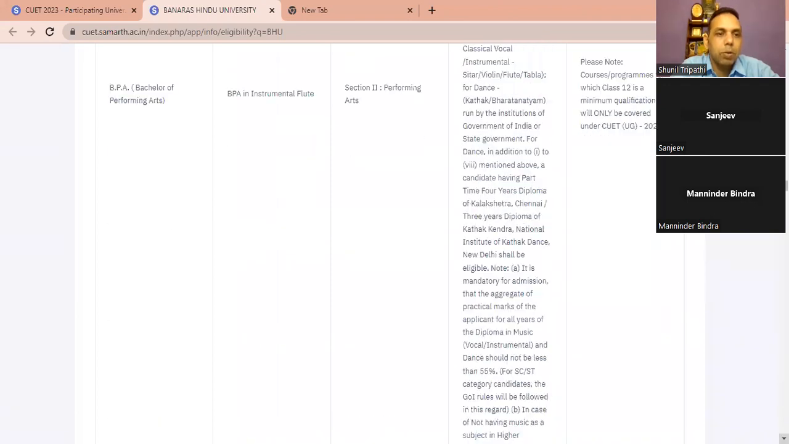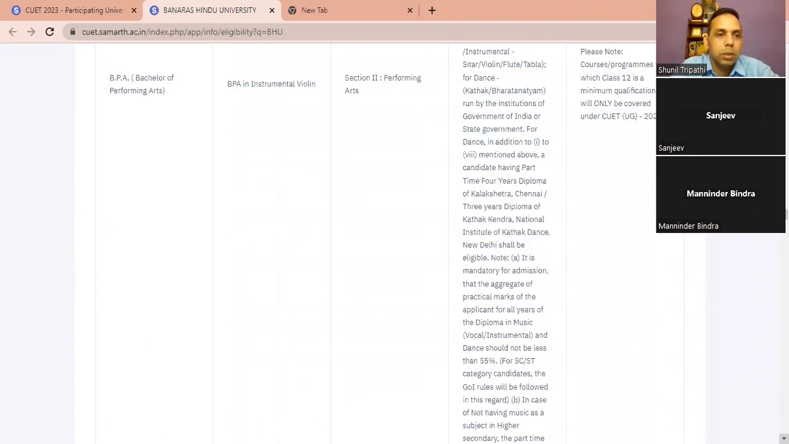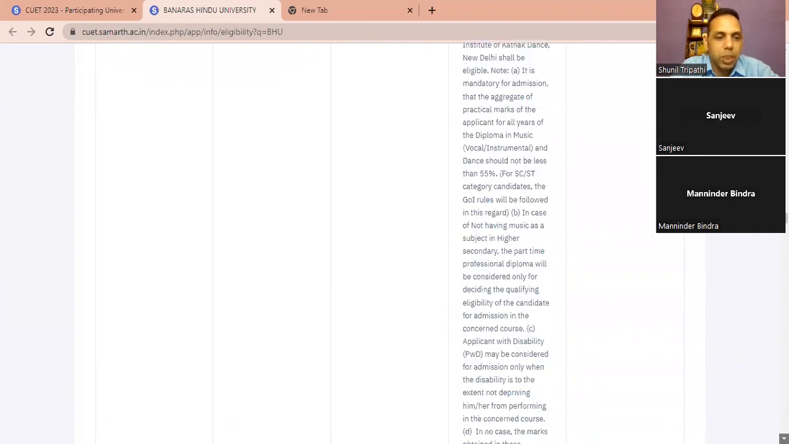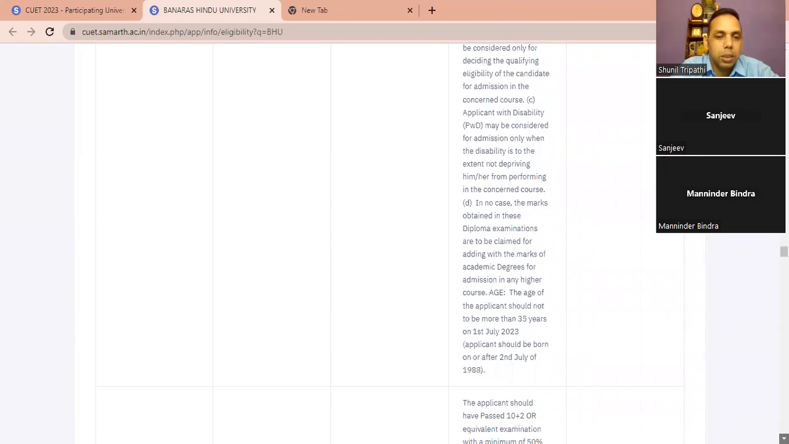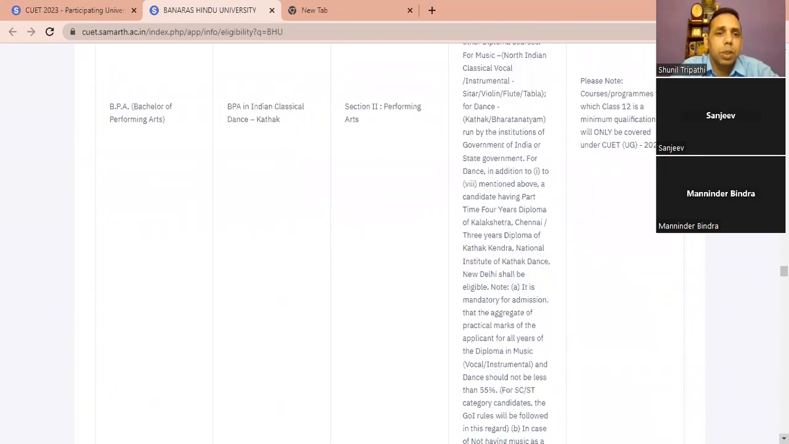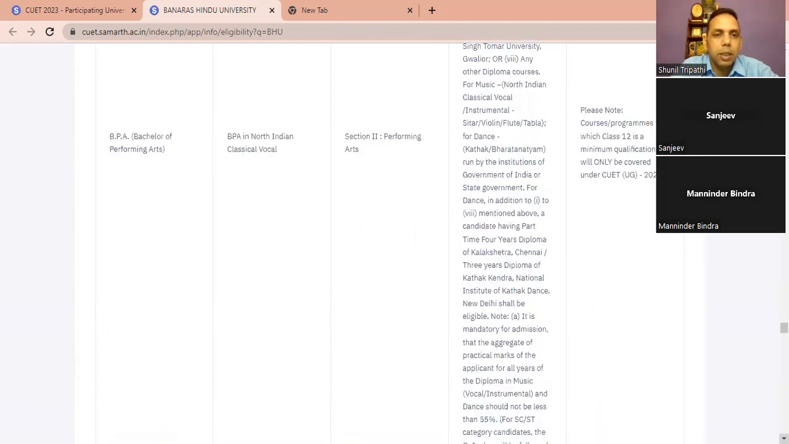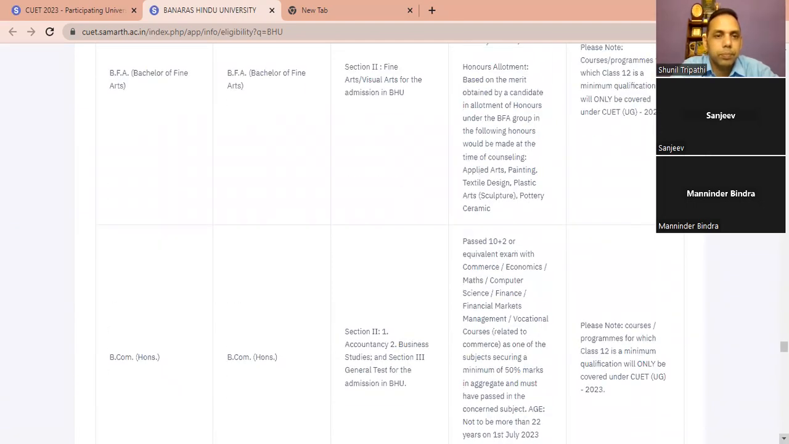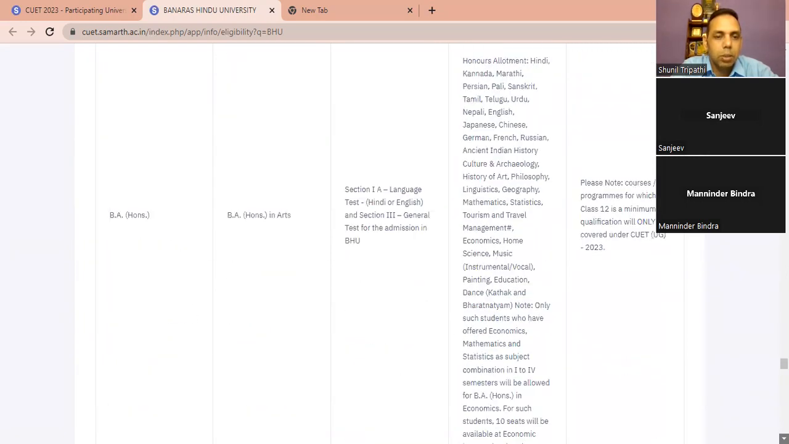Under BTech. Now they are talking about the bachelor program, performing arts. This is performing arts. Tabla. Then a lot of programs are there in BHU. Classical, Bharatnatyam, then now BCom honors, agriculture. They are talking about BA honors.